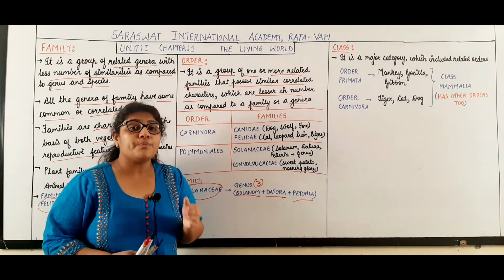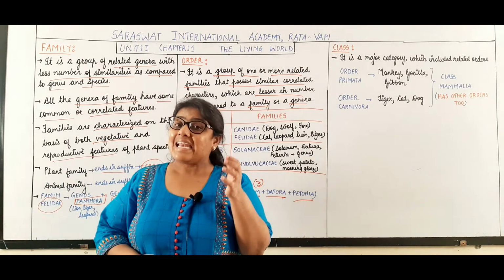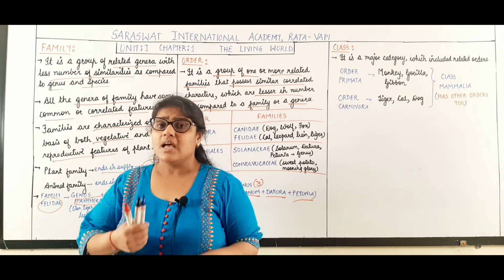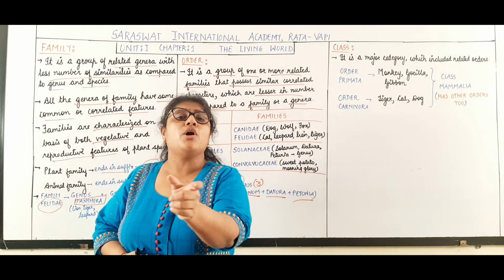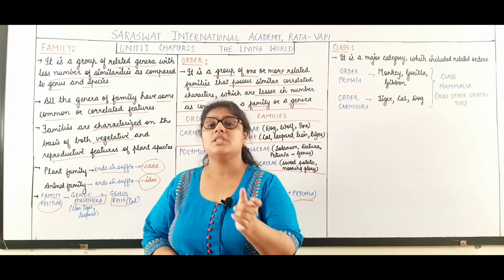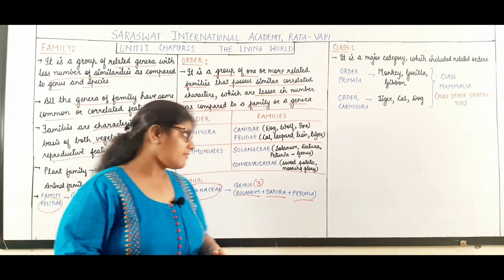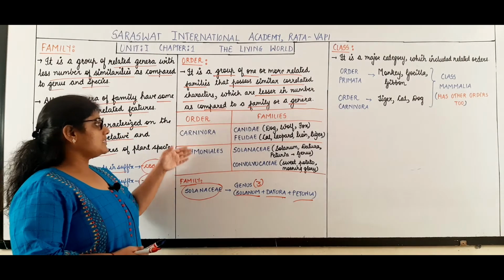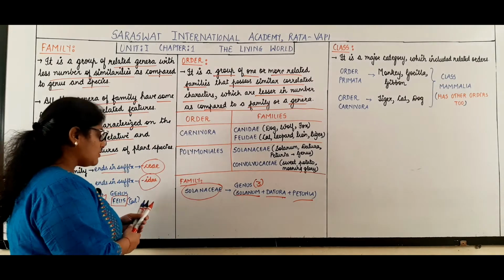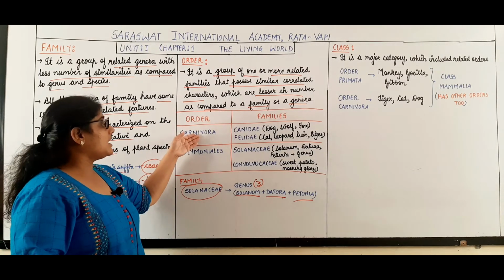It is a group of one or more related families which share certain common characteristics, but the number of common characteristics will be lesser as compared to the genus and the family. See students, here we have mentioned the orders and family. First of all, we talk about the order Carnivora.